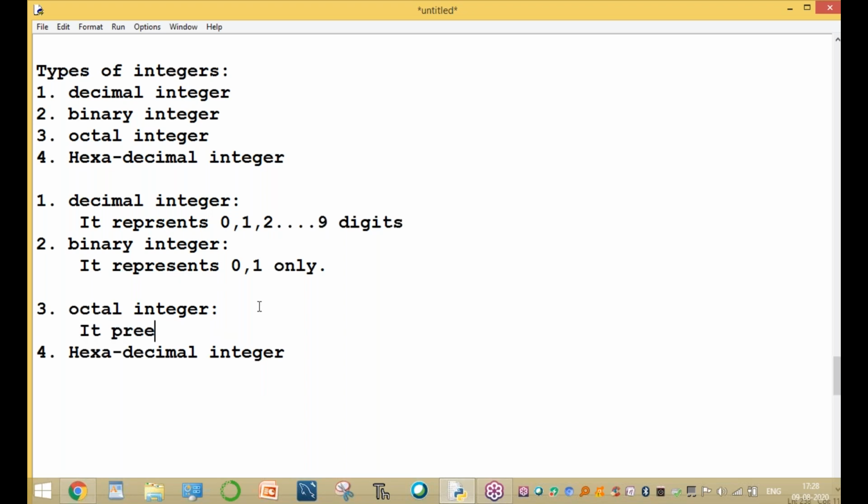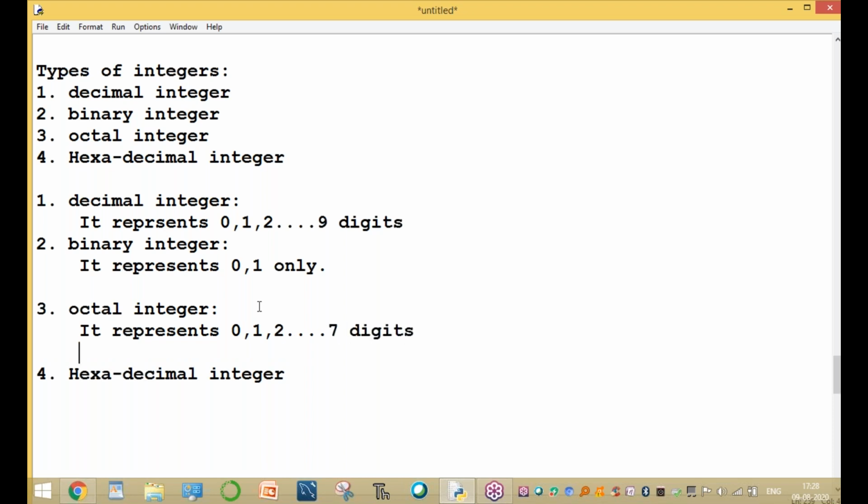It represents 0, 1, 2, up to 7 digits only. Up to 7 digits, not 8 and 9. That is the octal number.